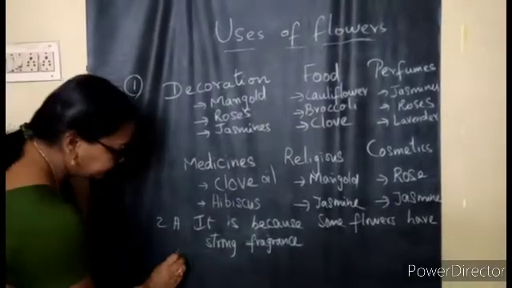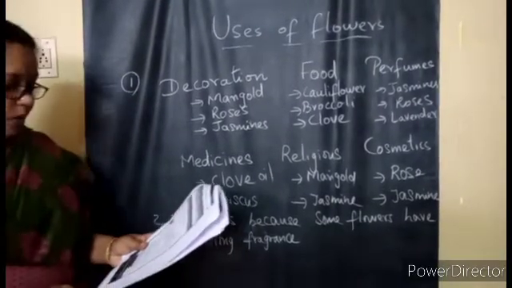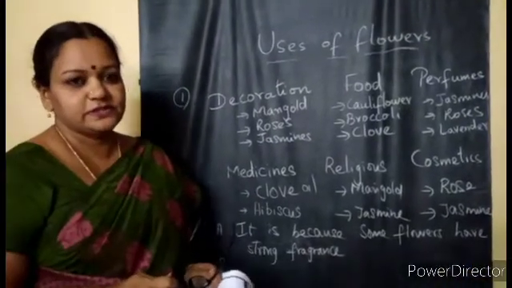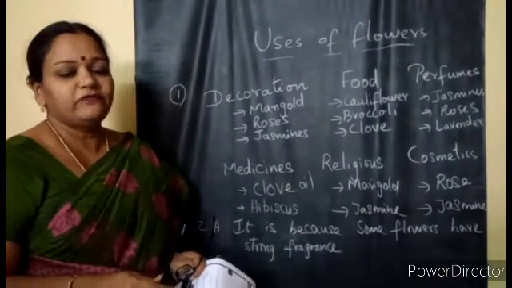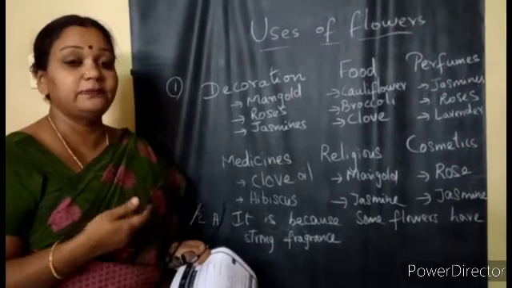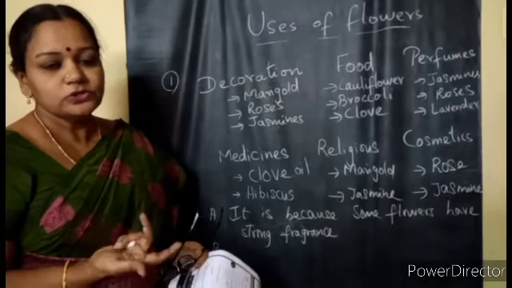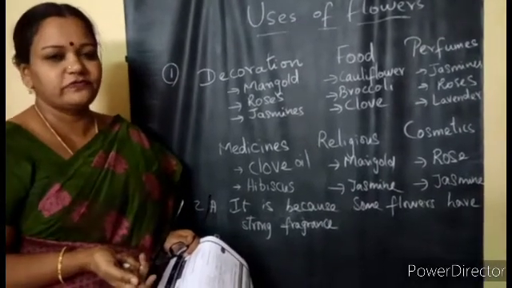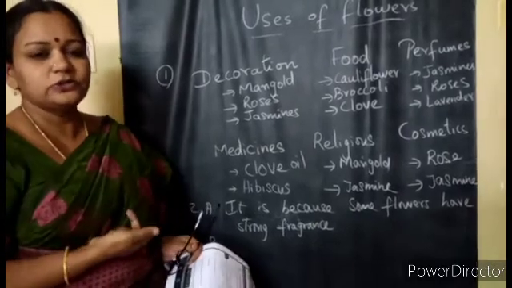In the second B question, why do people give flowers? Why do we always think of giving flowers? Because once we see the flowers, we feel pleasant and we feel happy. So that is why we prefer flowers in all the different types of functions, no children. So that should be your answer.